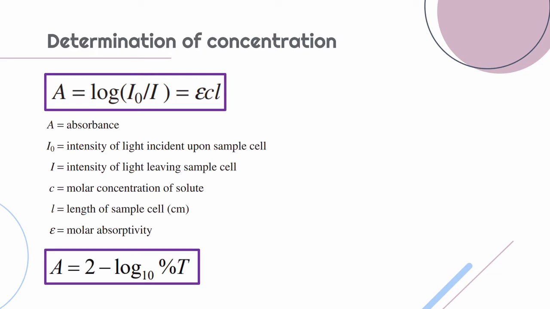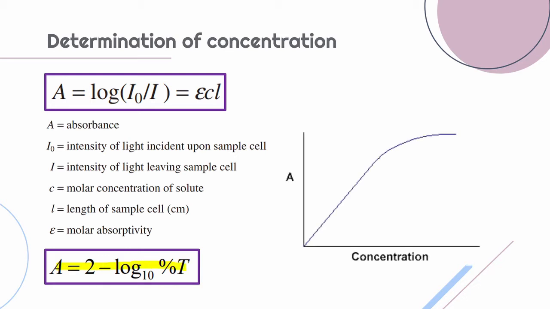Absorption and percentage transmission are related by this equation, and in this graph we see the relationship between absorbance and concentration. At low concentration or high dilution, we find that the relationship is linear. Hence, to determine the concentration of a sample, we first dilute it, thereby giving a linear relationship which helps us in solving the problem to determine the concentration of a sample.